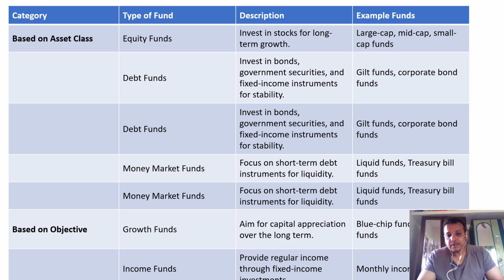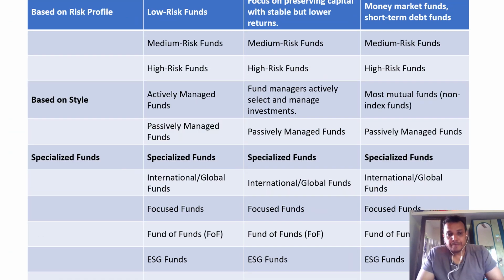Coming to the next slide, based on the risk profile, there are low risk funds that focus on preserving capital with a stable but lower return, such as money market funds and short-term or long-term debt. This is what I explained very clearly in the previous class about the classification of funds based on the risk profile.